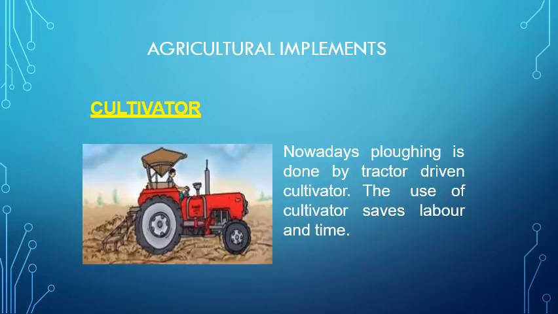Third is the cultivator. Now, in olden days, plowing was done by the plow, but nowadays tractors are used as cultivators, and the cultivator saves labor and time. So, with the help of a tractor, cultivators are driven.